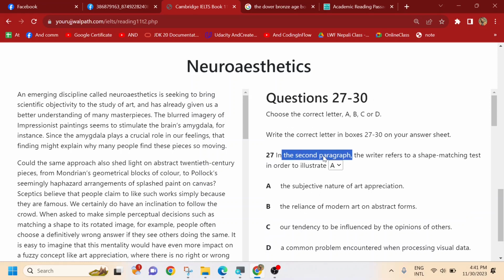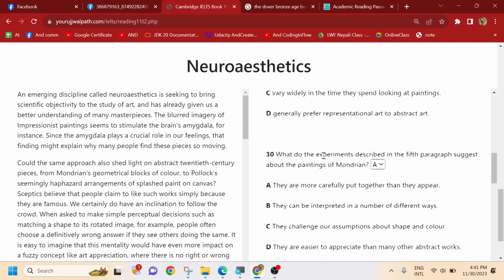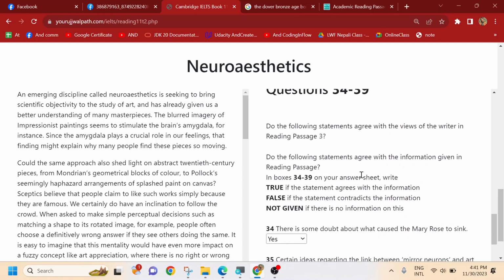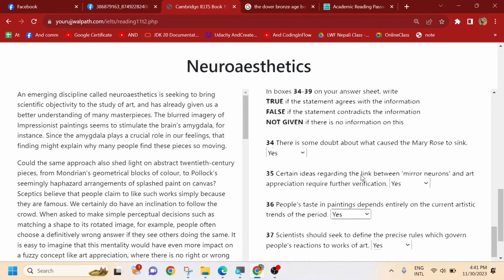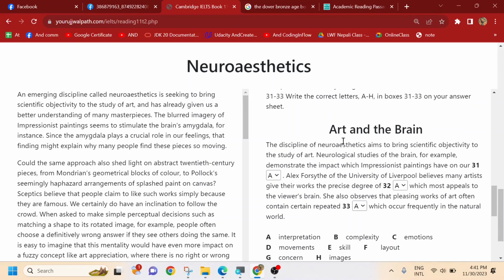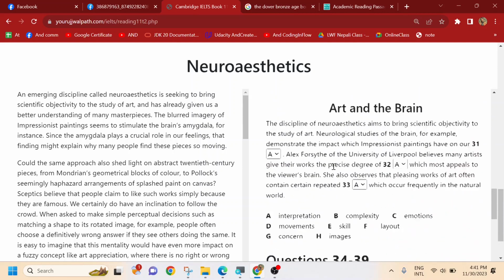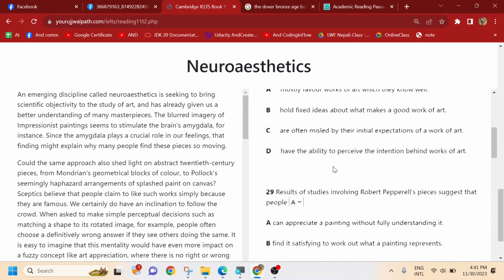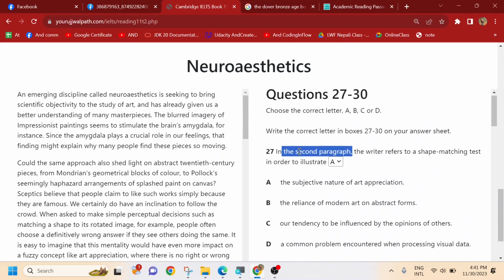For instance, for these questions, it has multiple choice questions, after that it has a summary, and also true false not given, and the information that we just read could be located somewhere, maybe in the summary type of questions or true false, even if it does not lie on your first questions of the passage.